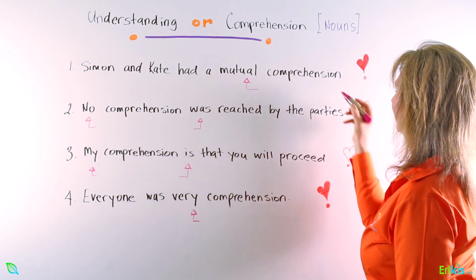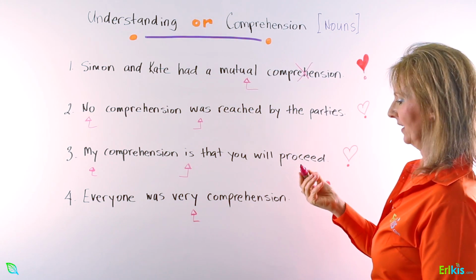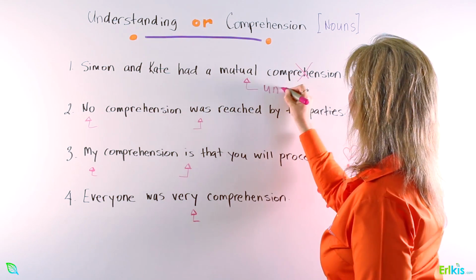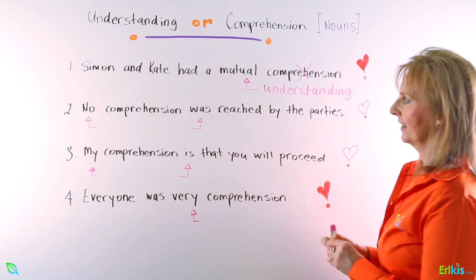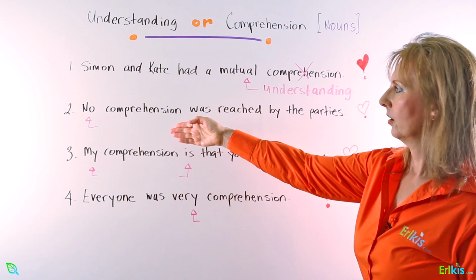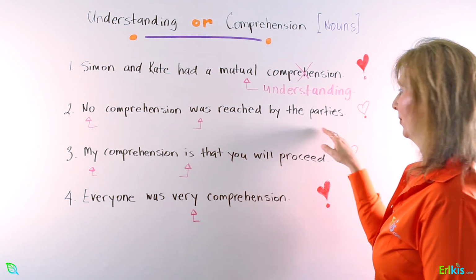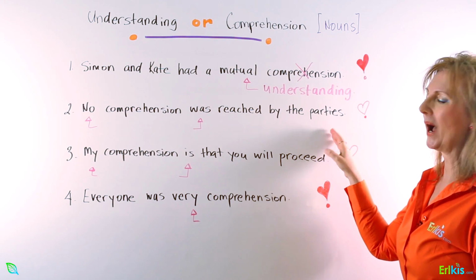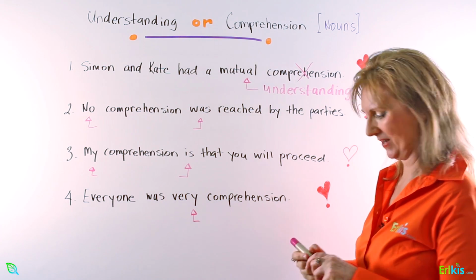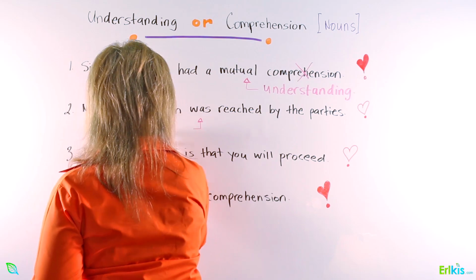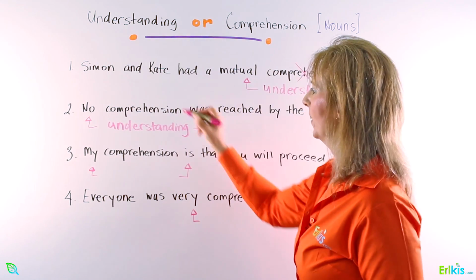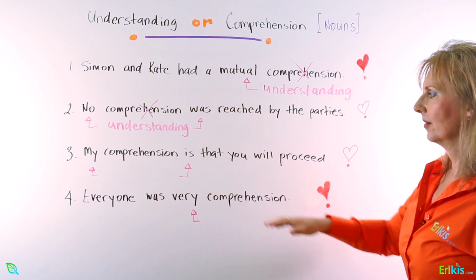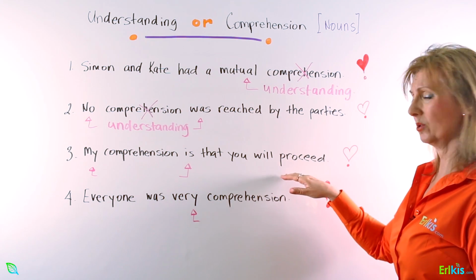That's no good. We would need to say Simon and Kate had a mutual understanding. Number 2, no comprehension was reached by the parties? No. We would have to say no understanding was reached by the parties. And number 3, my comprehension is that you will proceed?